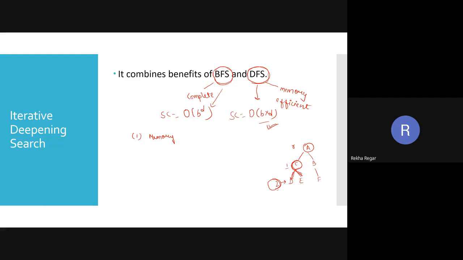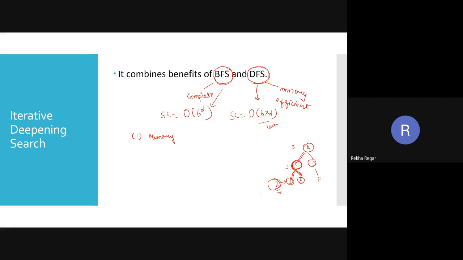So the concept you are giving is not the correct one. I have to go till this depth, and I also have to store whatever children we have for C, for A, and for B also.